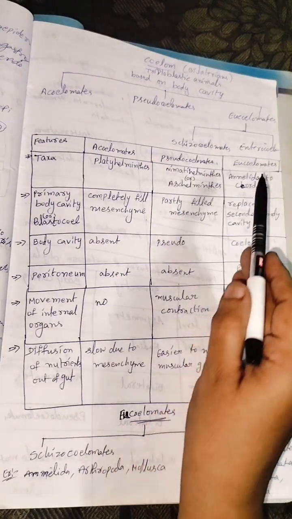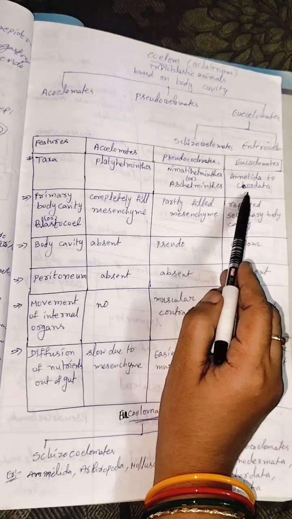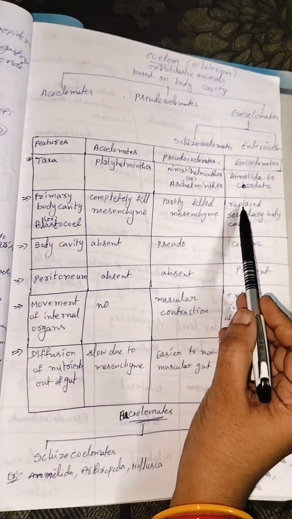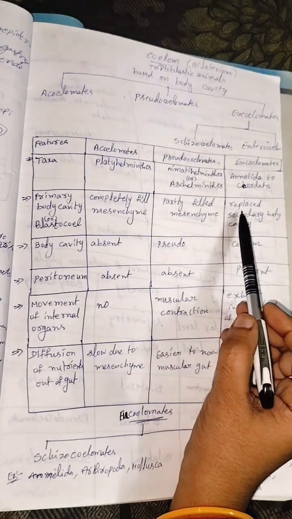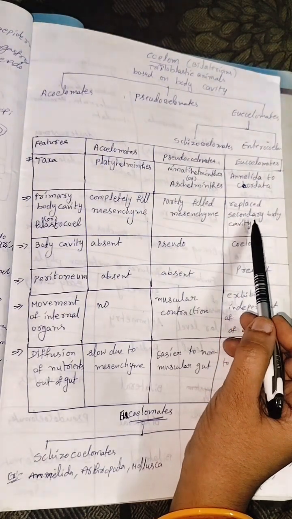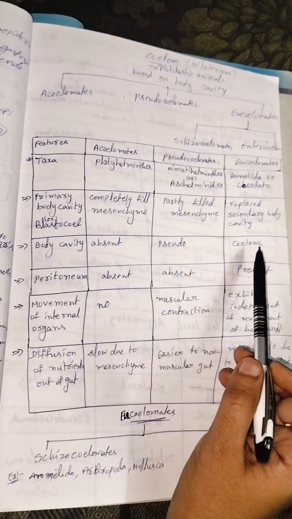Next one, eucoelomates. Example, Annelida to Chordata. The primary body cavity is replaced, and it is also called a secondary body cavity. So the body cavity is a true coelom.